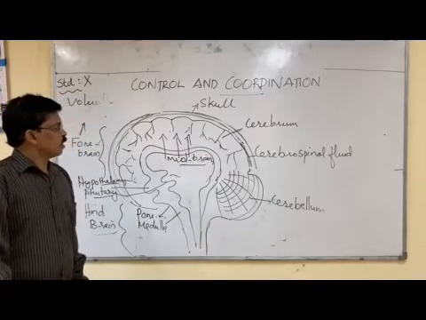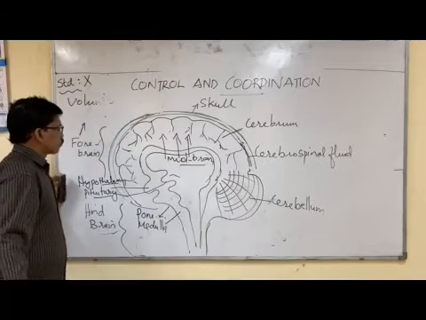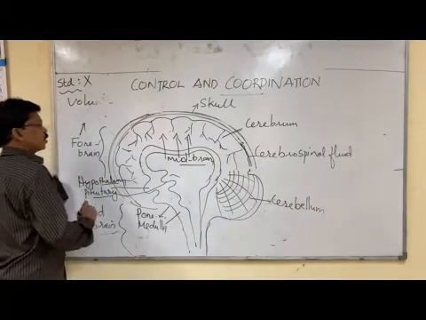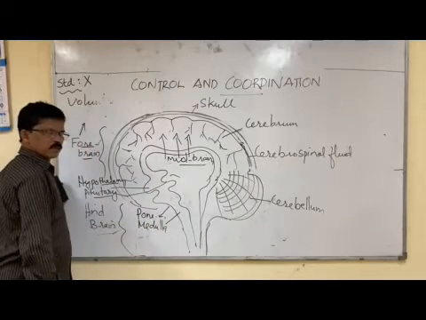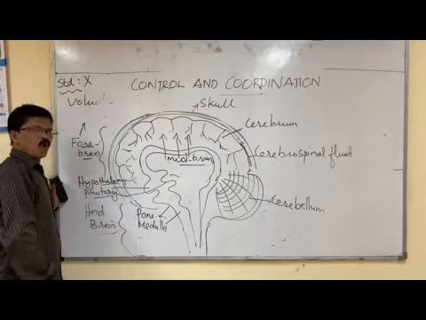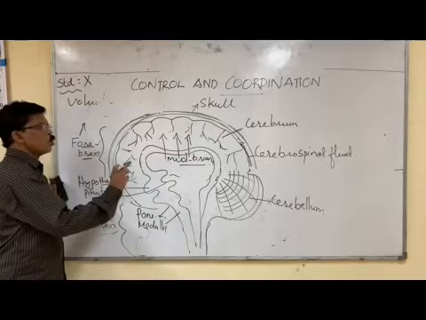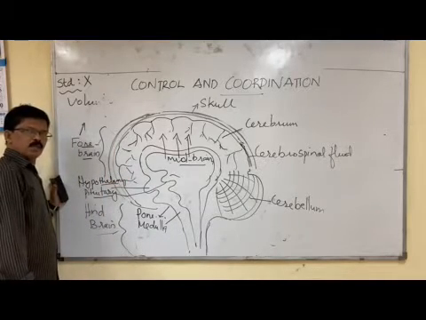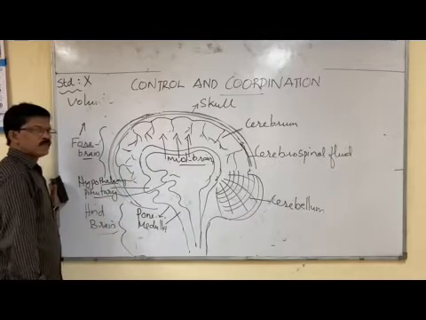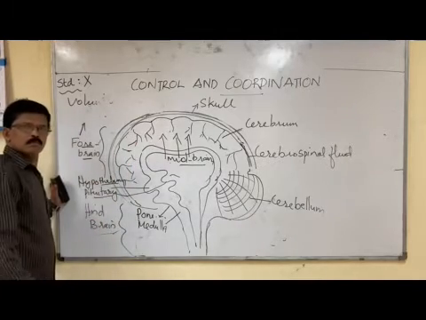Okay, so in short, we can say the brain has three important parts: forebrain, midbrain, and hindbrain. Forebrain controls voluntary action. It includes cerebrum, right? Cerebrum is the largest part of the brain and it is the seat of all intelligence.